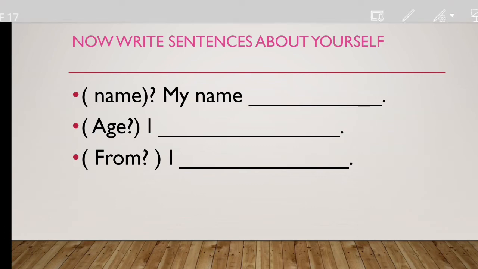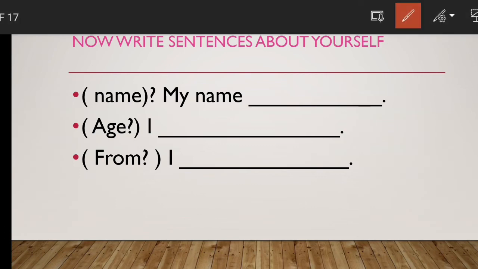That means what's your name? If the question is what's your name, so my name is. So after that you have to write down your name. My name is, suppose my name is Farzana, right? So you will write down your name. My name is Shima, Jane, Kate, or whatever the name is.